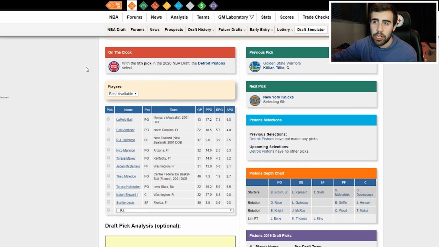So with the 5th pick here, I think the Pistons would also like James Wiseman in this draft, but I think they should move on from Derrick Rose and kind of tank again next year in a lot better draft, which will be 2021. They still have Sekou Doumbouya. They're going to have Christian Wood, they're probably going to bring back, and they have Luke Kennard. And I think they could make this guy a 6-man.